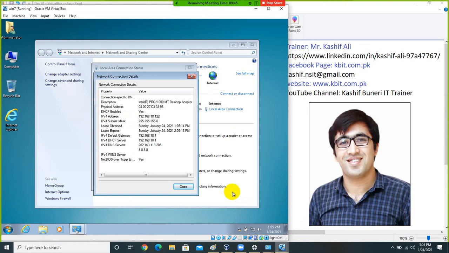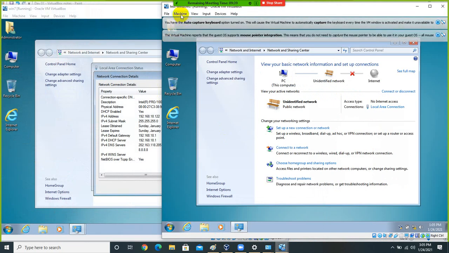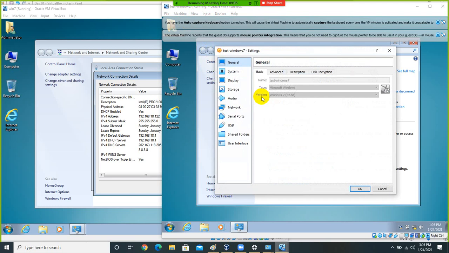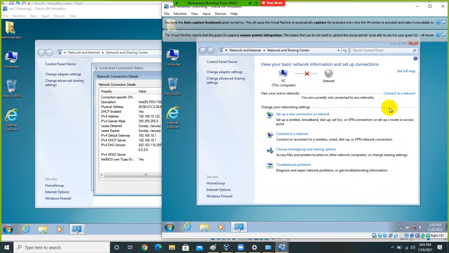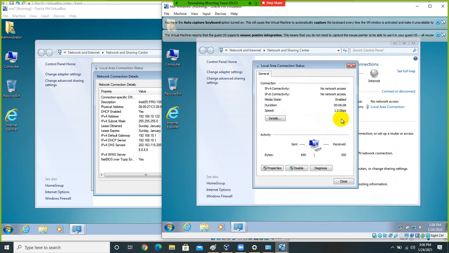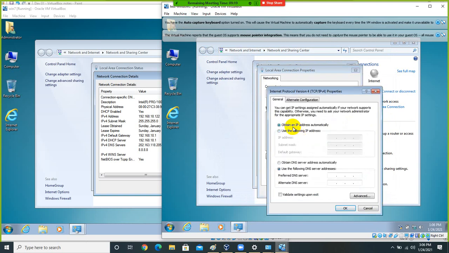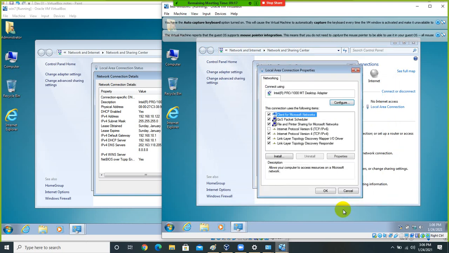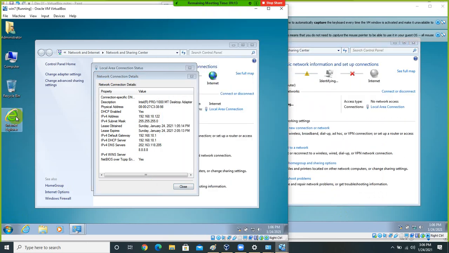So that was the setting for the first virtual machine, and I do the same setting for another machine, which is this one. I selected wireless and OK, and let me change the IP address setting from this. So that's the story. Now we will be able to access the internet from the machine as well.